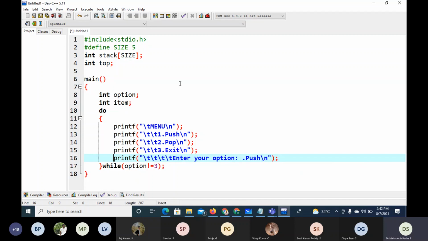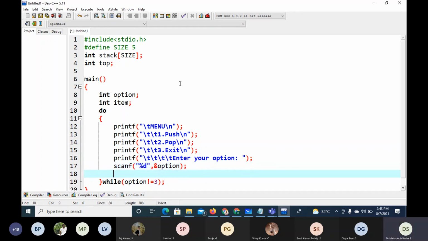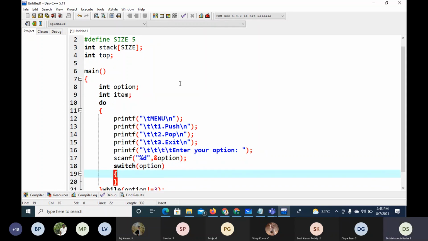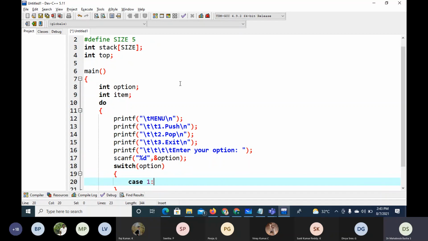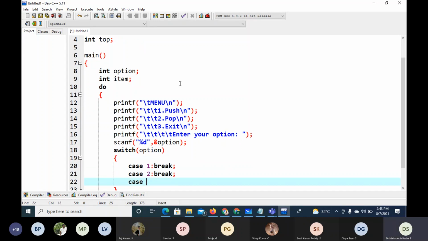We'll read the option here, scanf %d option, then switch option, then case 1 break, case 2 break, case 3 break.